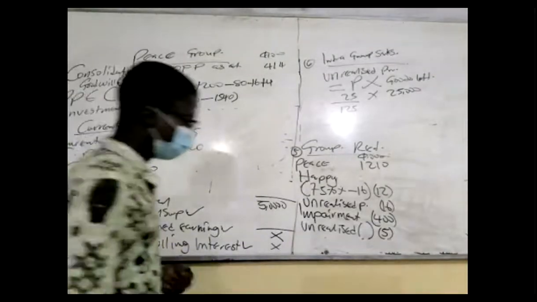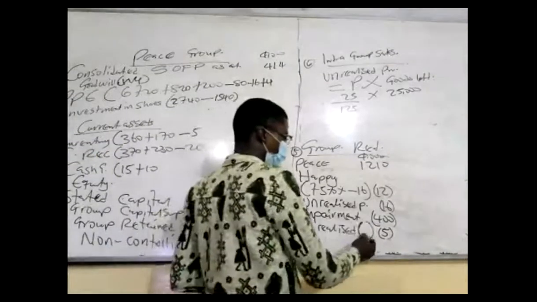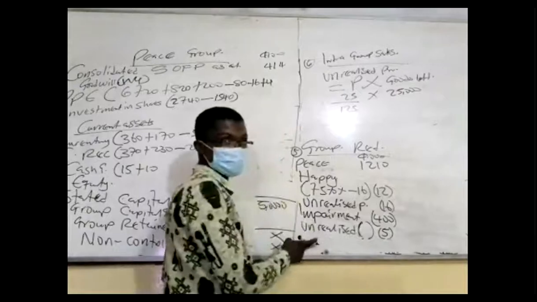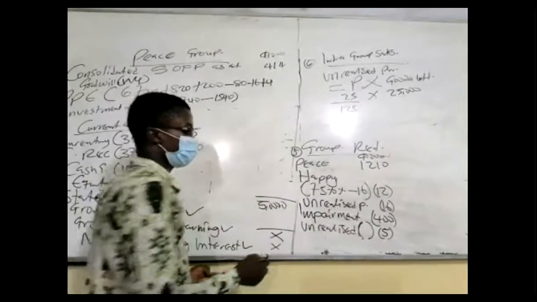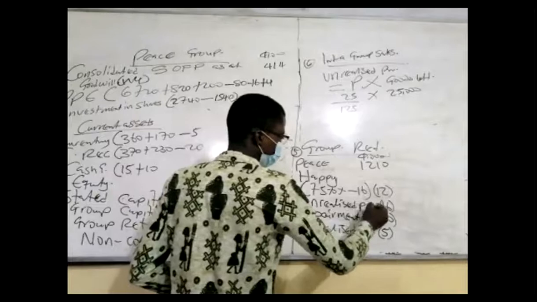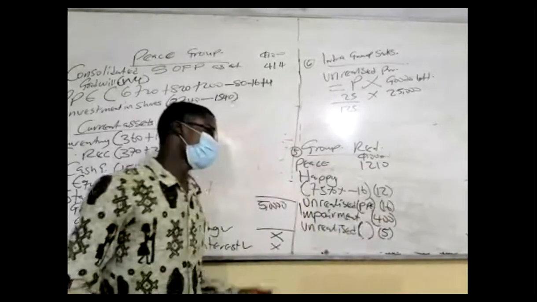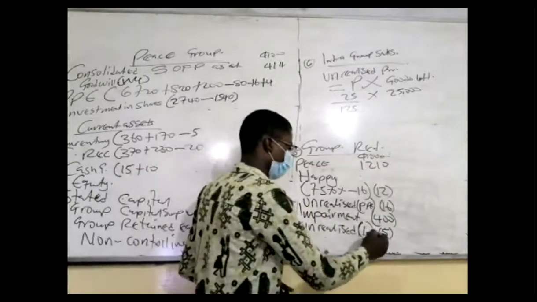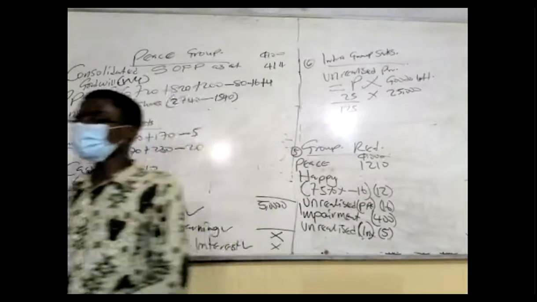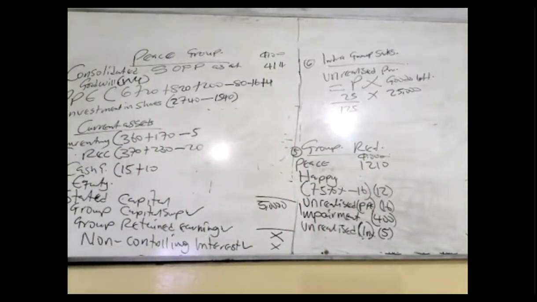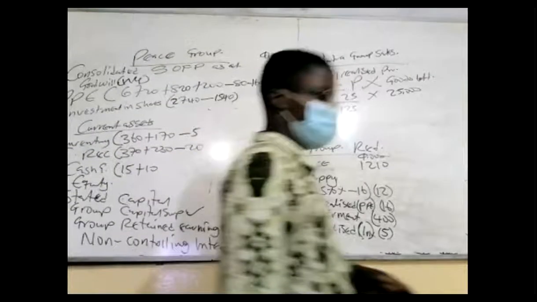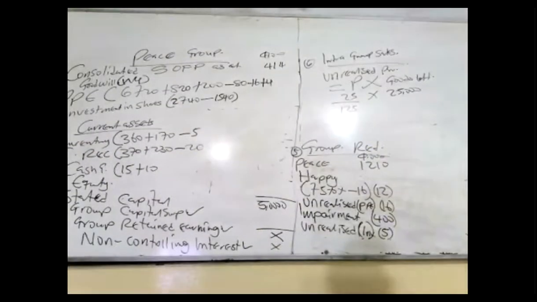So one, the working we show unrealized profit on inventory, and one is on PP. This one is on PP. This one is unrealized profit on inventory. But there are 3 forms of unrealized profits: 1, inventory; 2, PP transfer; and then 3, you can transfer inventory as PP.